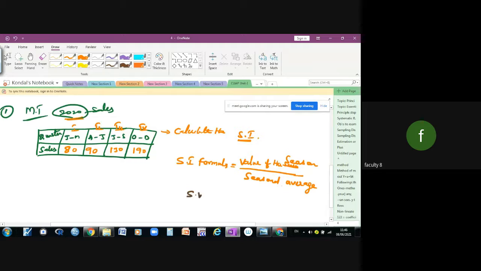The seasonal average is equal to the sum of sales during the 4 seasons divided by the number of seasons.